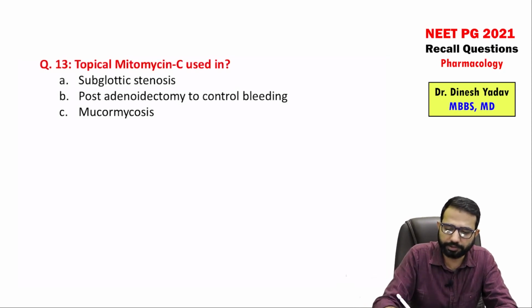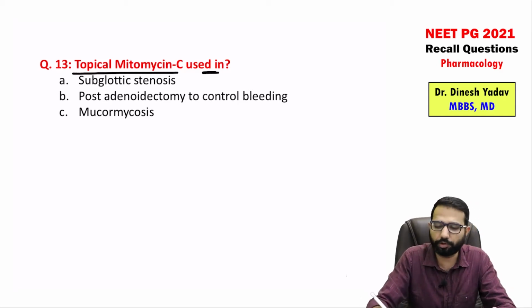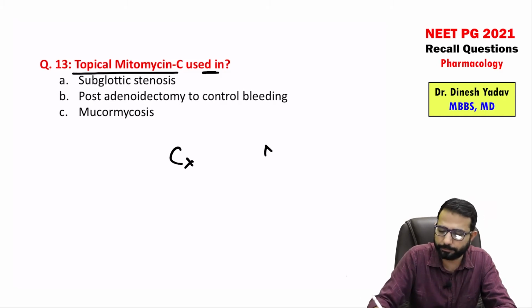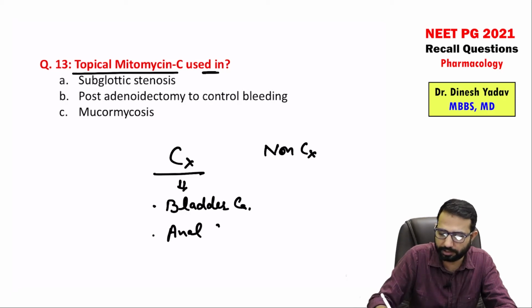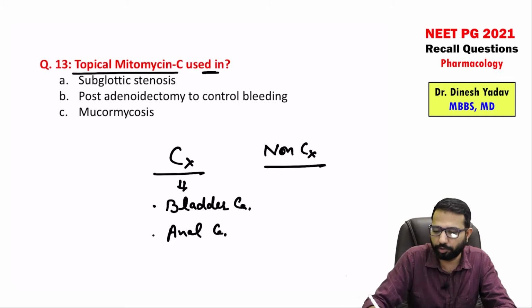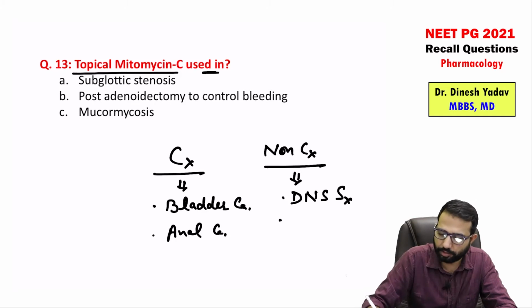So this was the direct question, guys. Topical mitomycin C used for. So mitomycin C topically for non-cancer condition we can use. It is for cancer as well as non-cancer. In cancer it is used for bladder carcinoma. It is used for anal skin carcinoma. Topical application. In non-cancer condition we can use it in DNS surgery, septal surgery, and it is used for stenosis, subglottic stenosis, laryngeal stenosis,